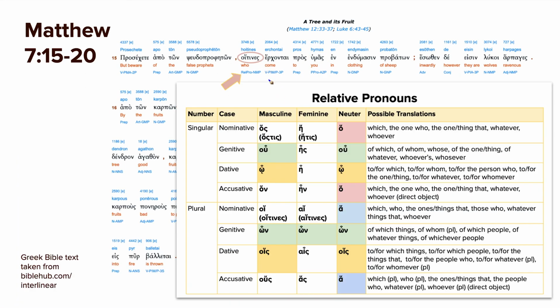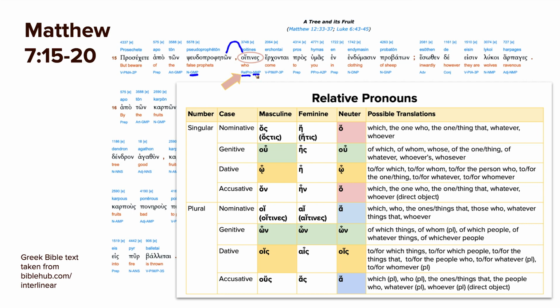Now let's look at the relative pronouns. This is the first time we've really talked about relative pronouns, but here we have one. So let's take advantage of this opportunity to discuss them. So the relative pronoun here is nominative masculine plural, referring to the subject of this clause. So who is it that comes to you in sheep's clothing? Oh, it's these false prophets. Now notice we're describing the false prophets, which is masculine plural, but the relative clause, it becomes the subject of.